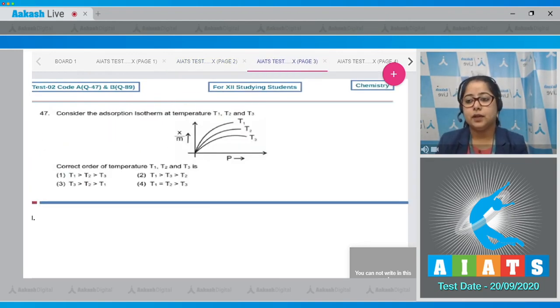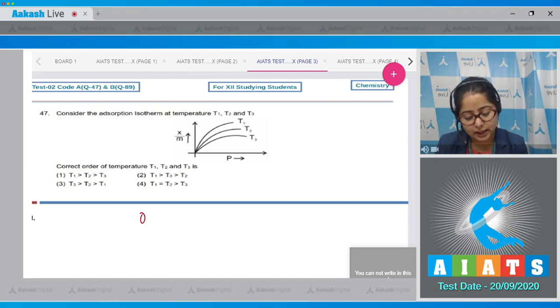Let's read the question. Consider the adsorption isotherm at temperature T1, T2, T3. Students, in this question we are given with adsorption isotherm at three different temperatures T1, T2 and T3. We have to arrange the given temperature in decreasing order. First of all, for this question we need to know that adsorption is an exothermic process. As a result, it is very clear that if we increase the temperature or higher is the temperature, lesser will be the adsorption. That means the temperature T3 is highest and the temperature T1 is lowest.